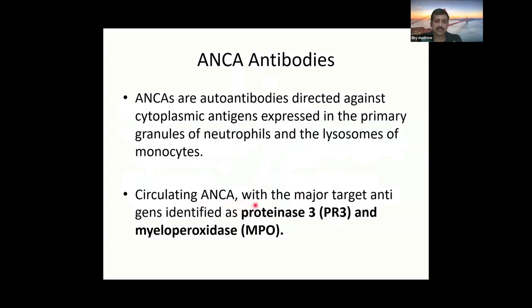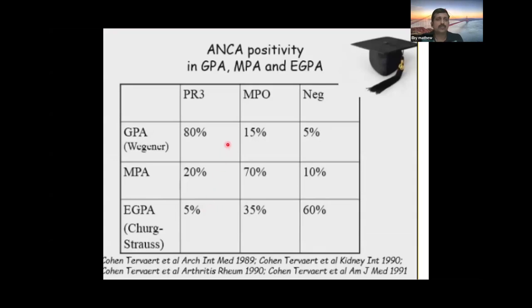They target the antigens proteinase 3 or myeloperoxidase, which are seen in the primary granules of the neutrophils. In GPA, that is Wegener's granulomatosis, PR3 ANCA will be positive in 80% of the cases, MPO positive in 15% of the cases, and in 5 to 10% the ANCA may be negative, whereas in microscopic polyangiitis, 70% will be MPO positive.